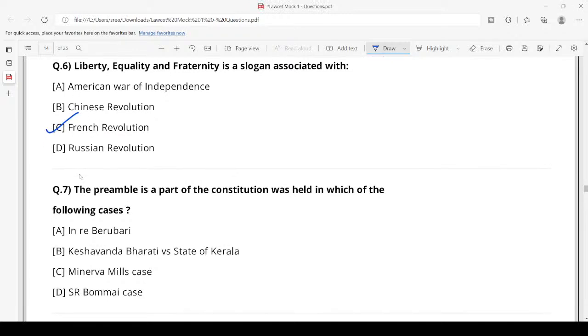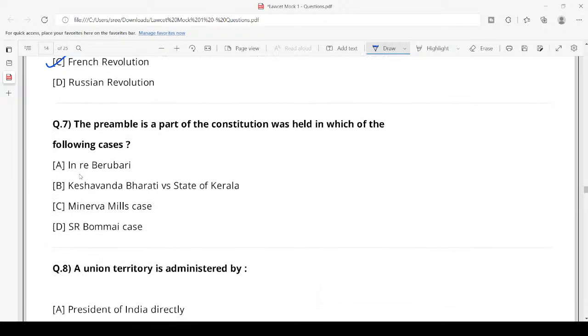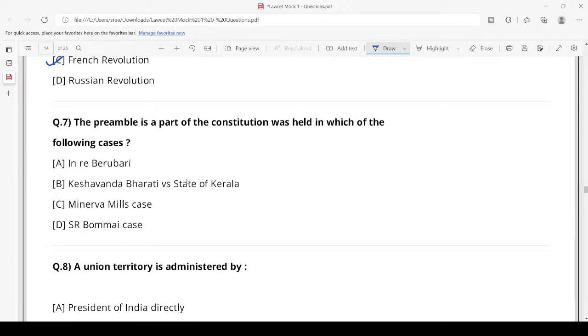Next, the preamble is a part of the Constitution was held in which of the following cases? B. It was held in Kesavananda Bharati versus State of Kerala, 24th April 1973. I think there is some wrong option given in the answer sheet, right? So there is a wrong answer in the poll, in the mock test. The correct answer is Kesavananda Bharati versus State of Kerala.